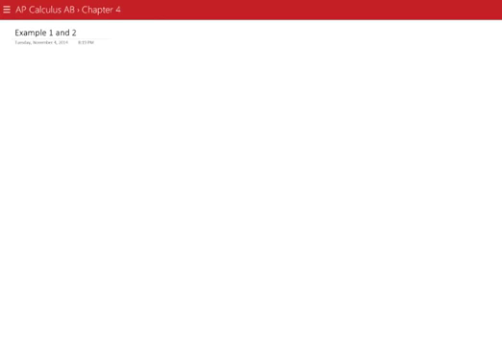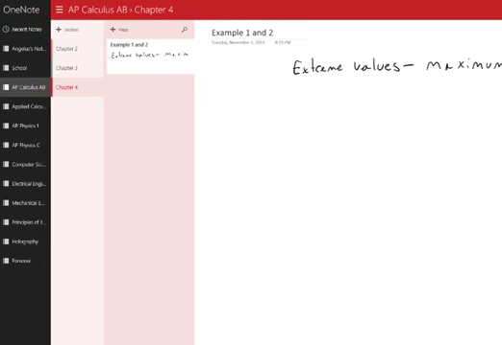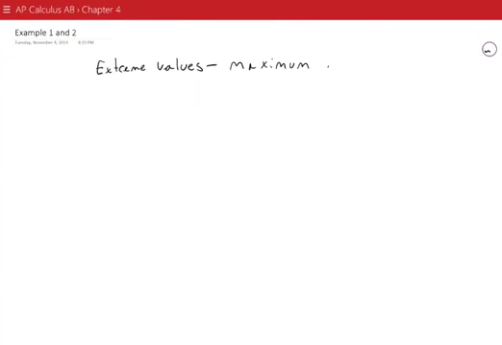So there are a few different types of extreme values of functions. We can have a max or a min. So a maximum value for the function or a minimum value for the function.